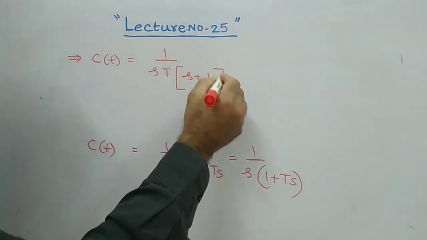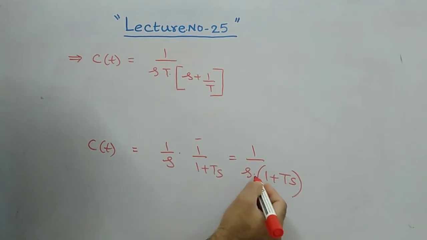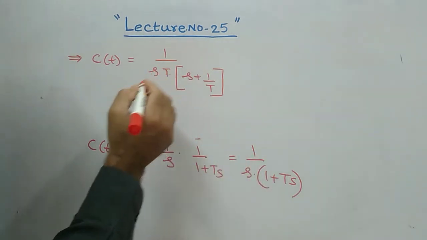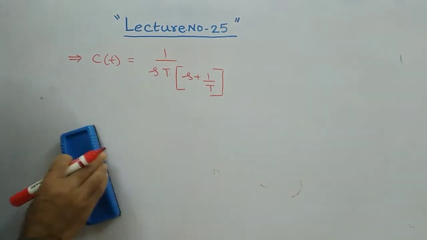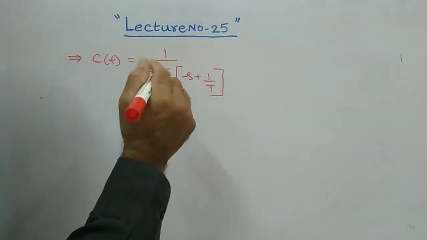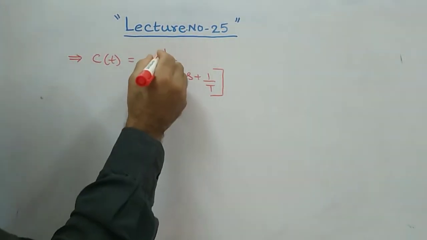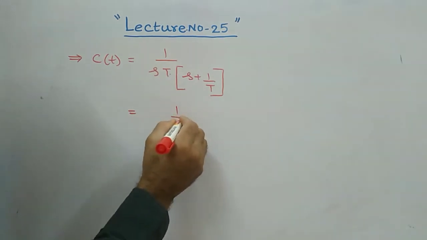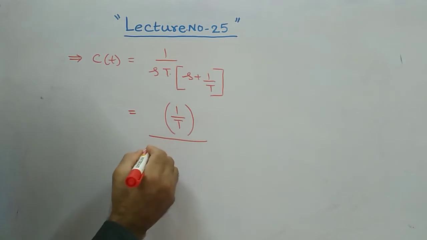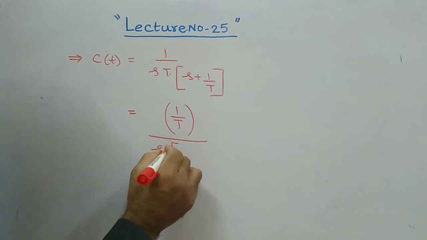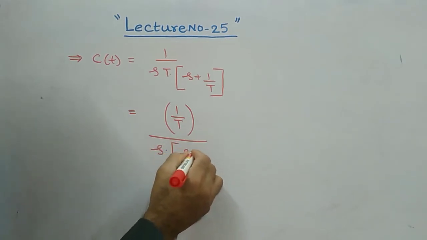If you take t as common outside, then s will be there and t comes in 1 by t form. I will write in the numerator 1 by t, and from here s into s plus 1 by t.